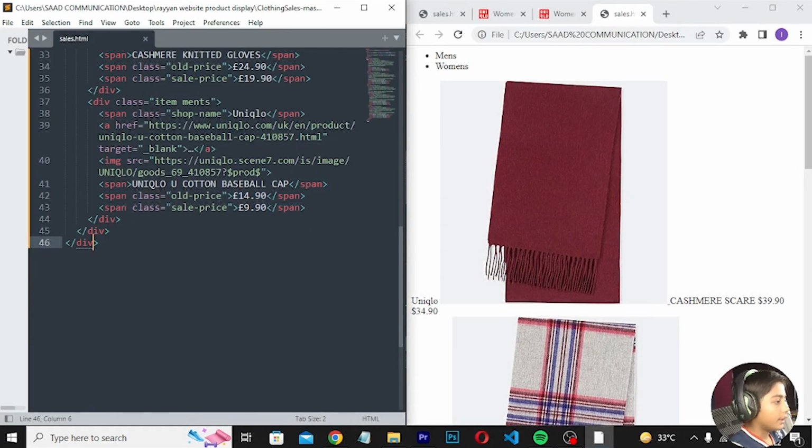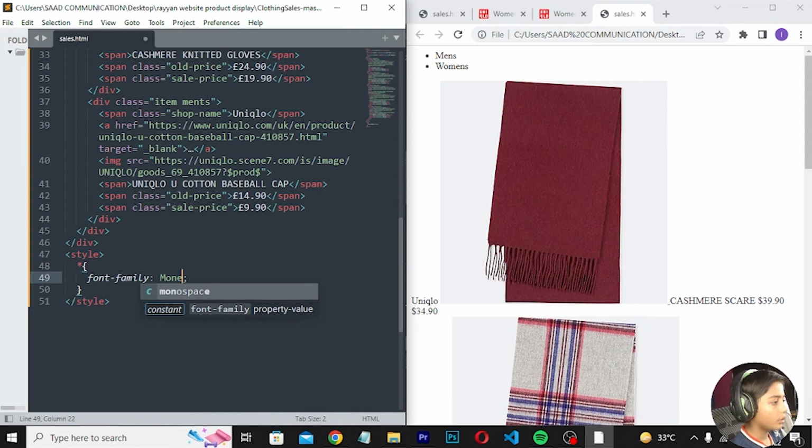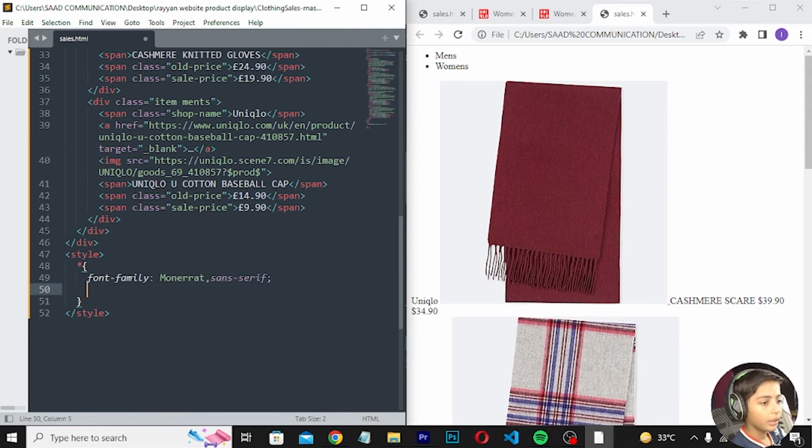Now here we can write style, which should be erased, and here we can write font-family should be Montserrat, sans-serif, enter press.